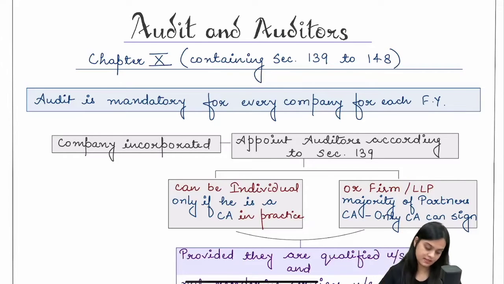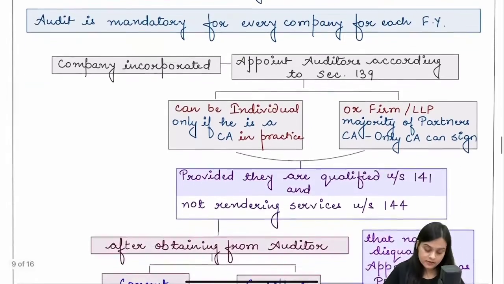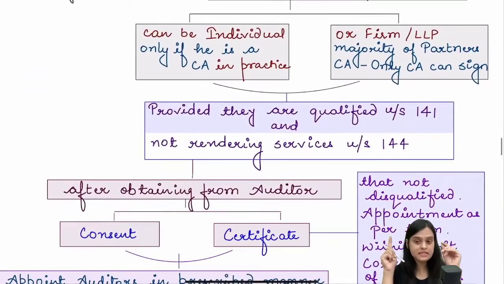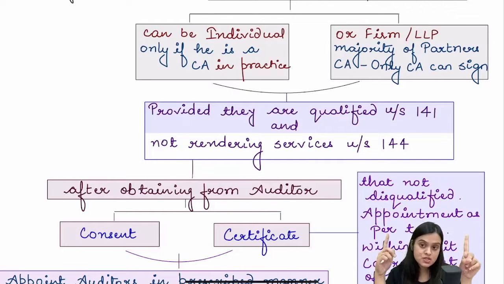Right? Okay, fine. Who can be the auditor? Only an individual if he's a CA in practice. If you go for the firm or LLP, where the majority of partners are CA, but only CA can sign the audit report, provided they are qualified under section 141. So section 141 subsection 3, we read a list of disqualifications, very important for examinations. If a person is not disqualified, then only he can become the auditor. And when he is doing the statutory audit of the company, he should not render certain services. So certain services are prohibited, which are given under section 144.